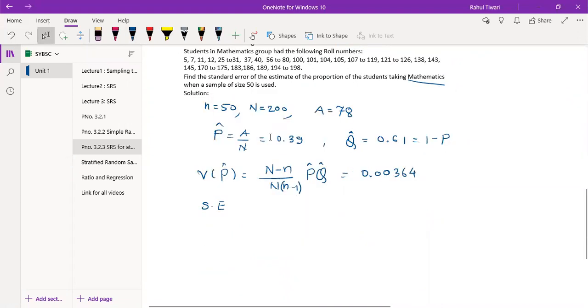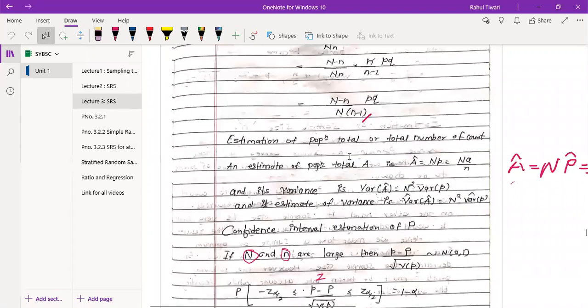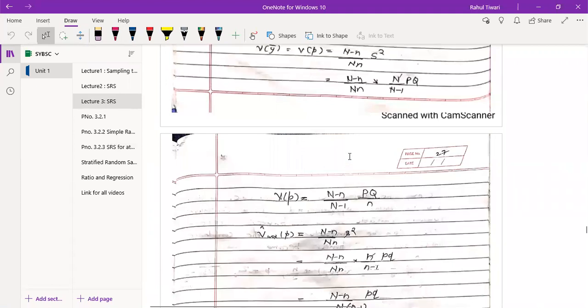So I think the formula is going to be changed. What is the formula? Let me see that. Yeah, correct. It is capital N minus one. Absolutely right.